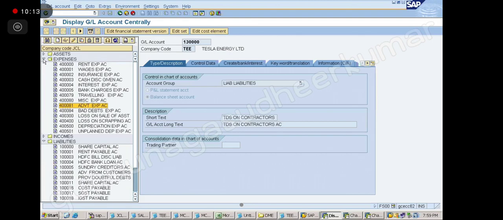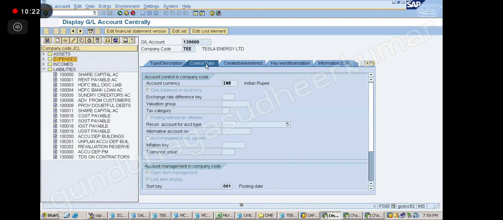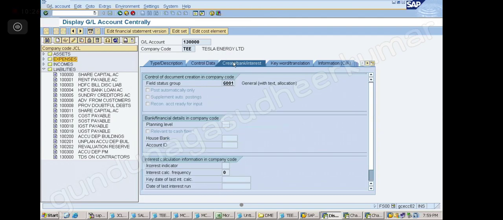You need to maintain that expense, the service expense related to that contract. Okay, now control data, INR only balances, open item, line item, create bank interest G001.